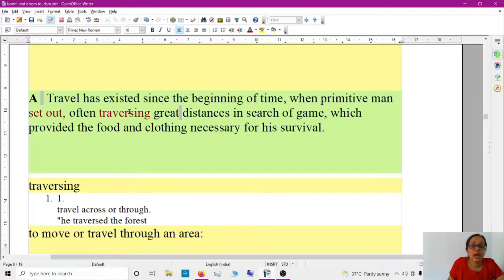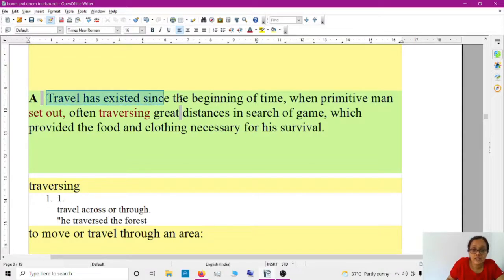So travel. Instead of starting with something like "in the 24th century" or some sentences like that, you can just start from the primitive time, right? Old age. So that's how this reading has started. "Travel has existed." See, no one writes like this. That's why it's written by good scholars, and the language will definitely be good.